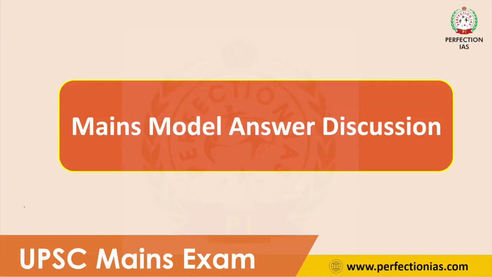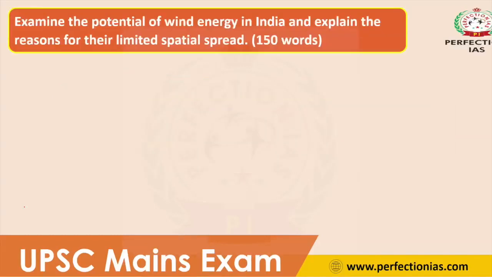In today's model answer discussion, we are going to discuss the model answer for a geography question of 2022 UPSC Mains. Today's question is: examine the potential of wind energy in India and explain the reason for the limited spatial spread. So this question contains two parts.